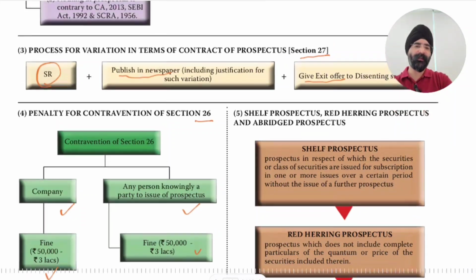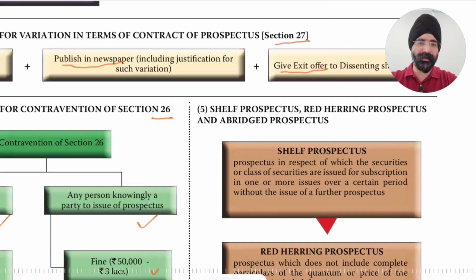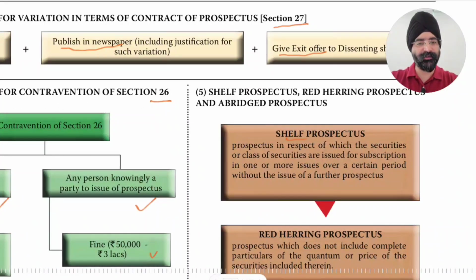Shelf prospectus, red herring prospectus, and abridged prospectus. So what is a shelf prospectus? A shelf prospectus is one in respect of which the securities or class of securities are issued for subscription in one or more issues over a certain period without the issue of a further prospectus. So for a certain period, securities are issued over a period, and there is no requirement of issue of a further prospectus. This is called a shelf prospectus.